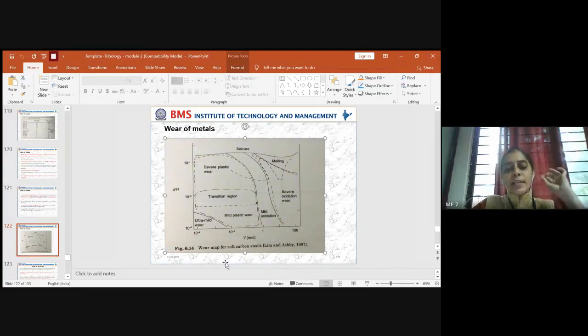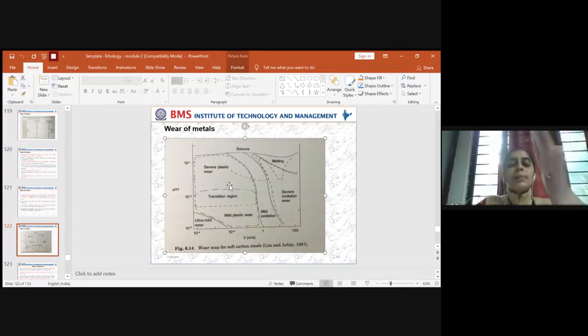In this, we have taken an example of soft carbon steel. Similarly, the wear of any type of metal could be read and analyzed. Once you have this type of data for each material, it will be very easy to see the speed at which you can subject the mechanical component to slide, and the pressure that particular material can withstand, so that it won't go into plastic wear and will stay within the safer zone, and you can run the mechanical component and get the required output until its life cycle is over.